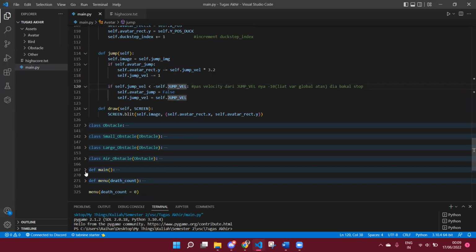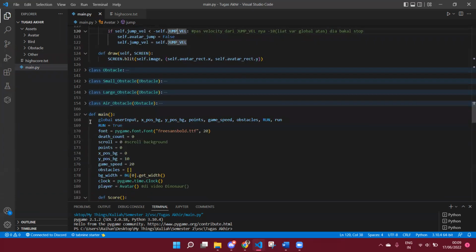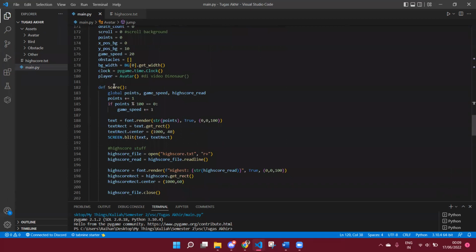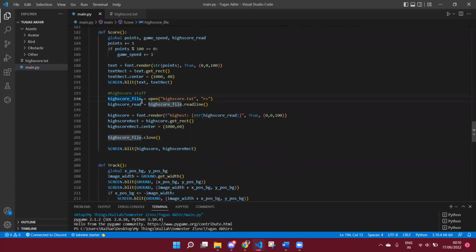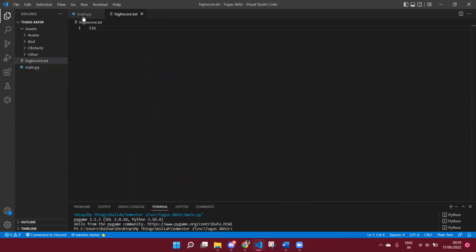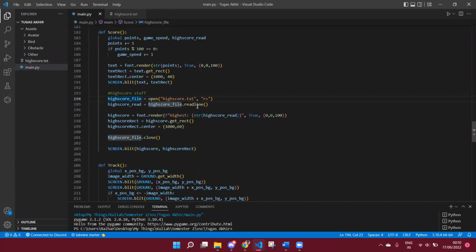And then after that, there's the main function and the menu function. The main function here, there's the score to display the score, plus equals 1, so that the score will go up every time. And then if it's modulo by 100 equals to 0, the game speed will go higher. And this is the high score. I put the high score here in the text file. So it will open and read the line and display it to the screen.